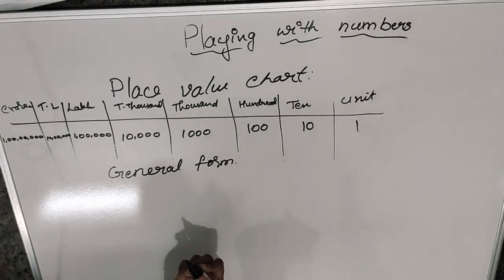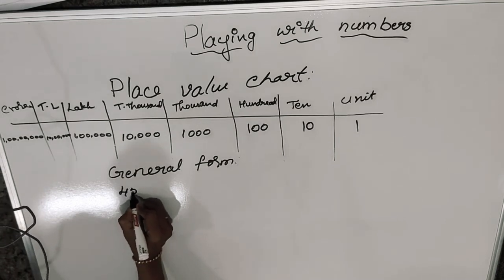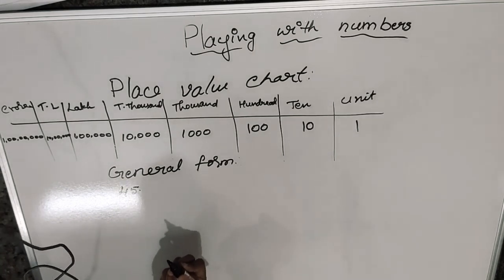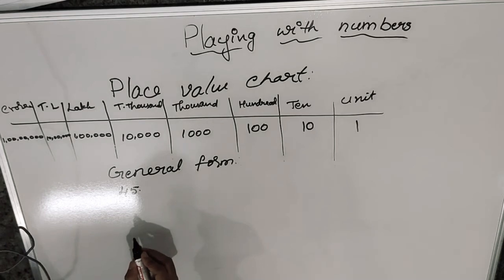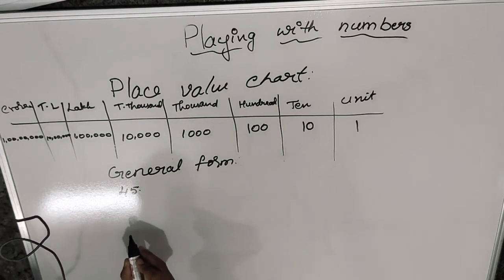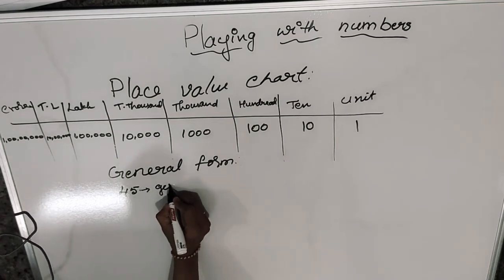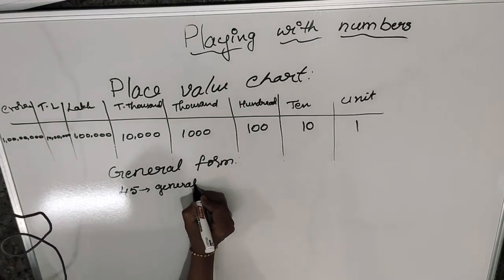Expansion form and generalized form are the same. Now I will take one small number, 45. We have to write this 45 in generalized form. So what is the generalized form of 45?